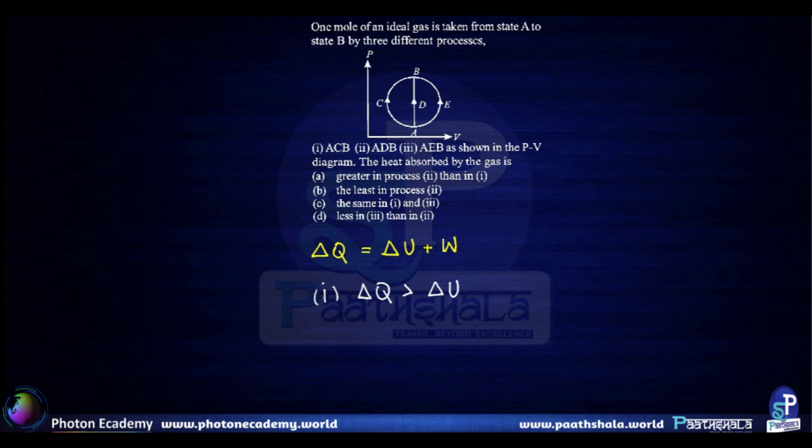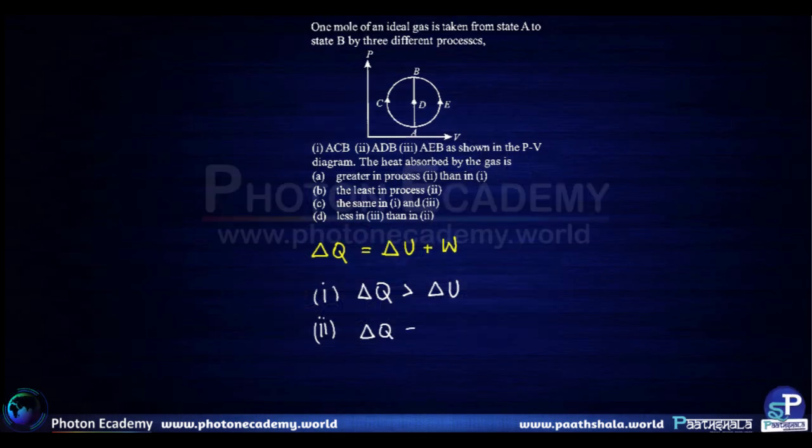In case 2, it is a simple isochoric process, that is, a process that happens at a constant volume. In such a process, there is no work done since there is no displacement. And therefore, heat added to the gas is exactly equal to the change in internal energy of the gas.